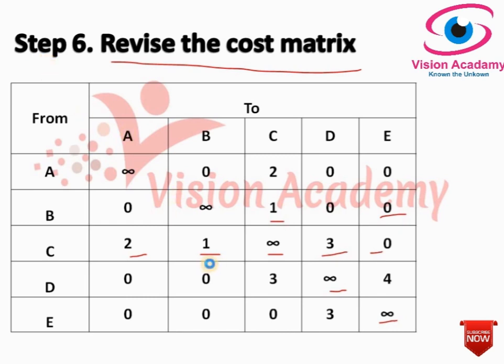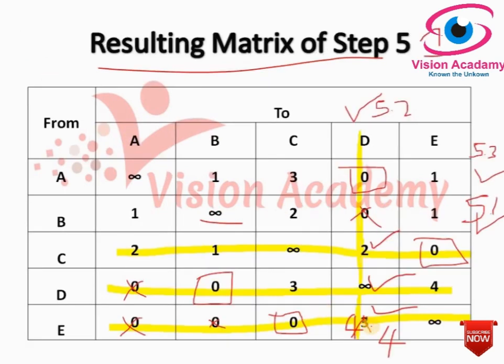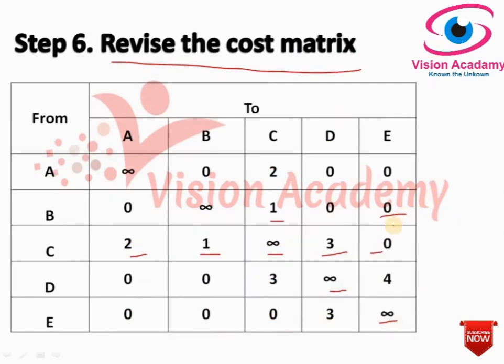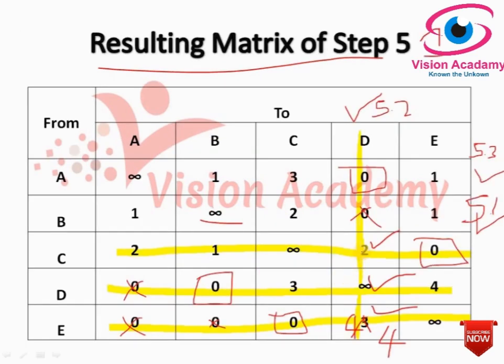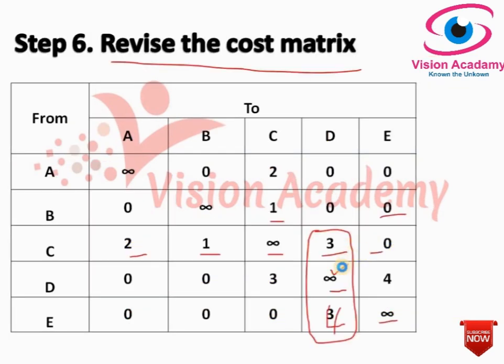So we have added here, it was 3 plus 1, which would be 4, because it is an intersection. These three values are intersections. Since it is an intersection, we have added 1 to this, except this infinity. Here look at here 2, now it has become 3. Look at here 3, it has become 4. In this way we calculated step number 6.